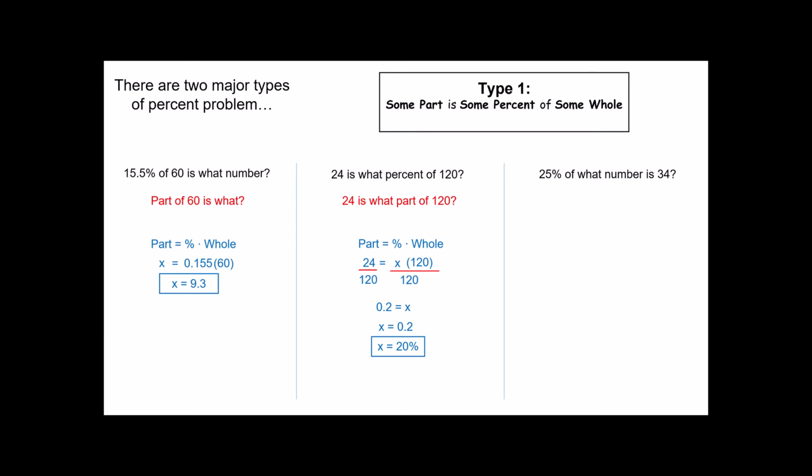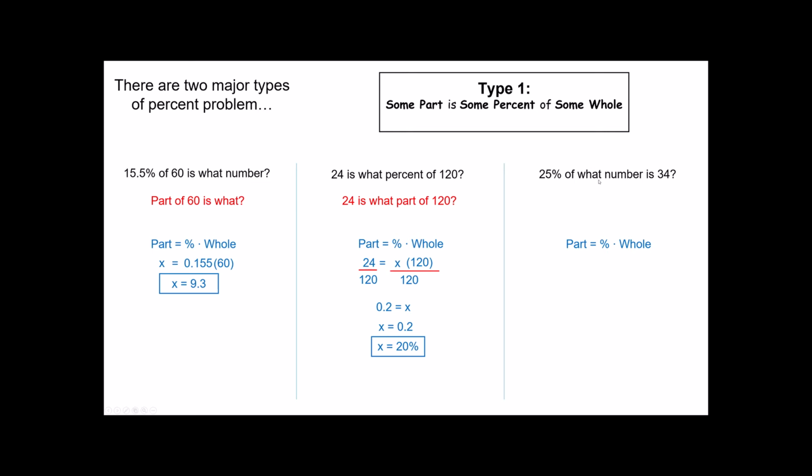You might have seen a problem like this. 25% of what is 34? Or sometimes I will read this as part of what is 34. The thing I want you to recognize here is "of what." The thing we're finding a part of is the unknown. We don't know what the whole is. I'm looking right after the word "of." The whole is what's missing.